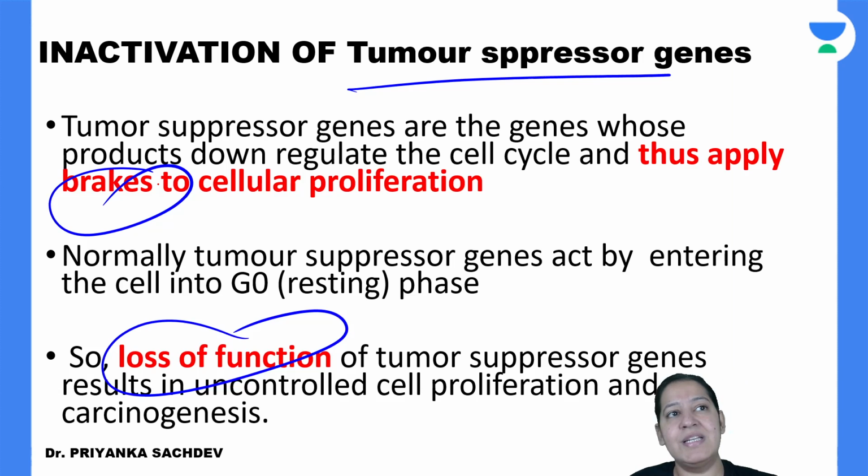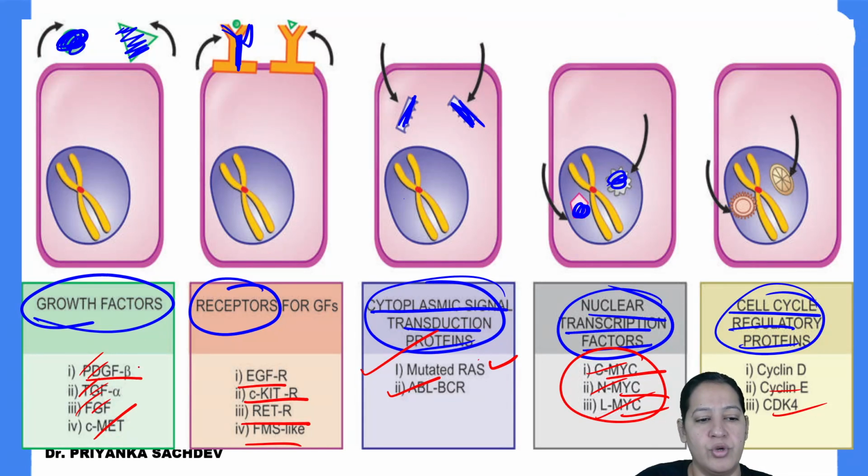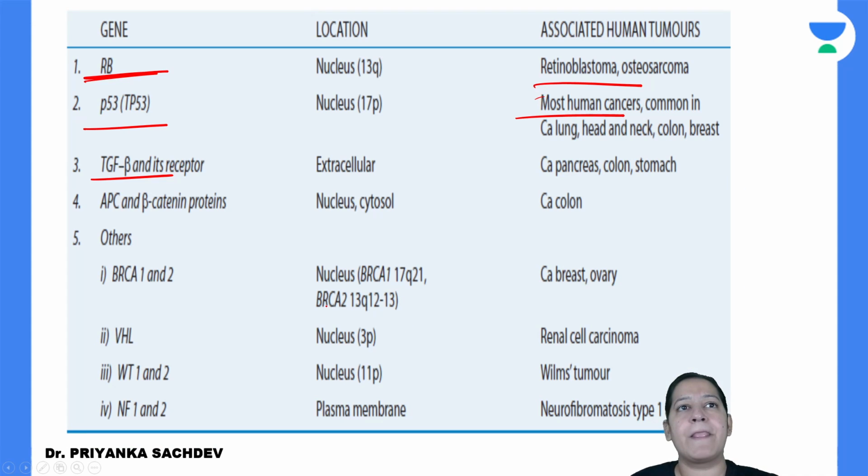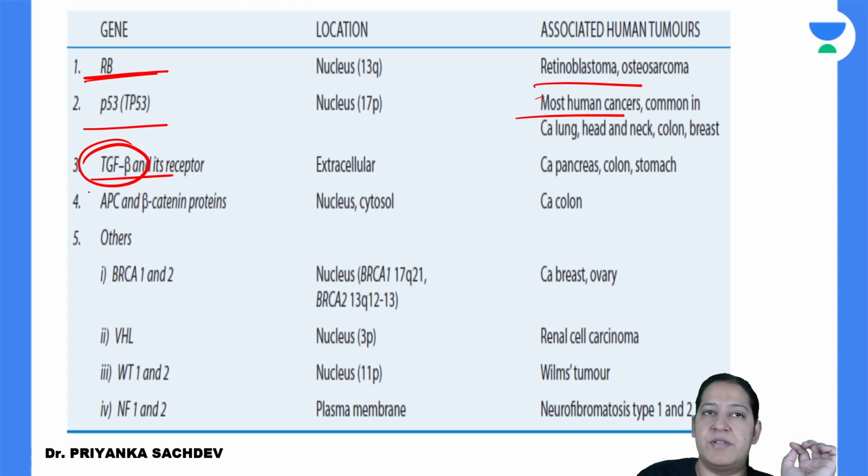TGF beta. Now listen, TGF alpha was there. Let me show you. Please see this. Everyone see this. This is TGF alpha. Okay, let me mark. I am making a star. So TGF alpha is a proto-oncogene and TGF beta is a tumor suppressor gene. It is a confusing MCQ repeated many times. Please make your concepts clear.